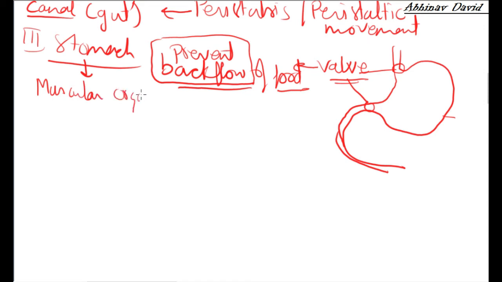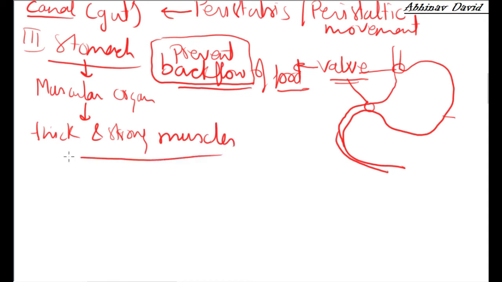Okay, and it is made up of thick and strong muscles. Now why are the muscles thick and strong? Whenever we eat food, sometimes we eat in a hurry, so we don't chew it properly. So the particle size of the food is bigger, and if the size is bigger, then it cannot be digested properly.